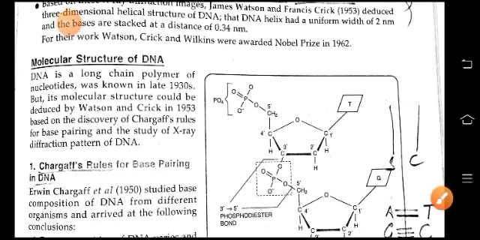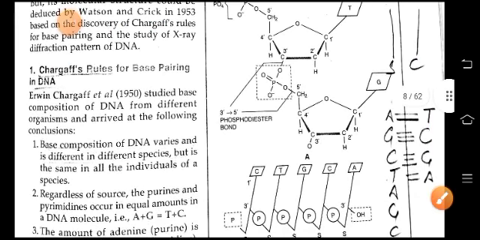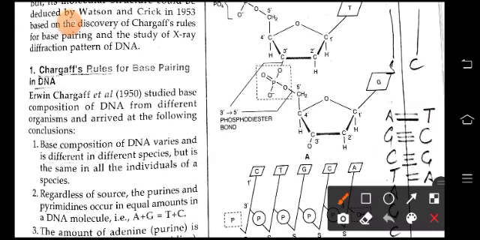So, what is Chargaff's rule for base pairing in DNA? Erwin Chargaff et al. studied the base composition of DNA from different organisms and drew the following conclusions. The base composition of DNA varies and is different in different species, but is the same in all individuals of a species.